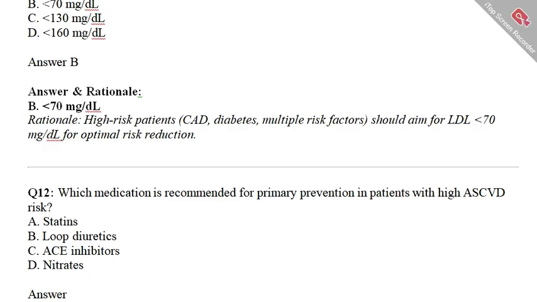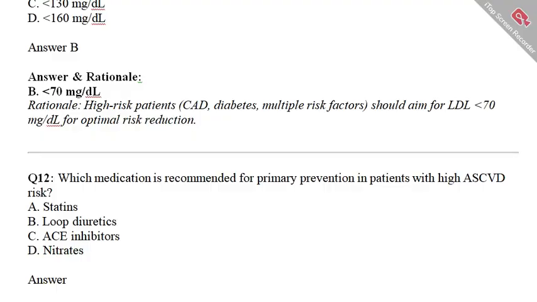Now let's move to question number 12. Which medication is recommended for primary prevention in patients with high ASCVD risk? Option A is statin, option B loop diuretic, option C ACE inhibitors, option D is nitrate. Pause the video for 5 seconds, read carefully, select your best option, and we will compare it to the correct option.